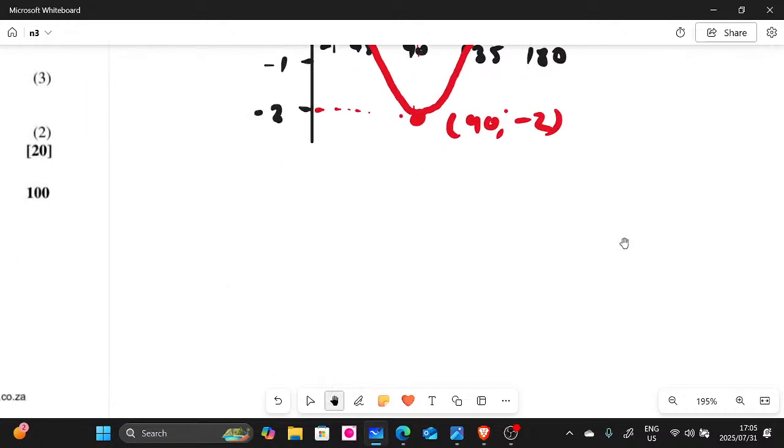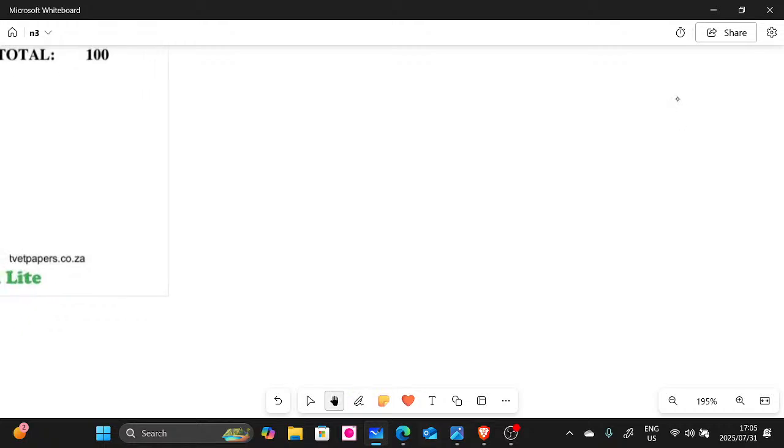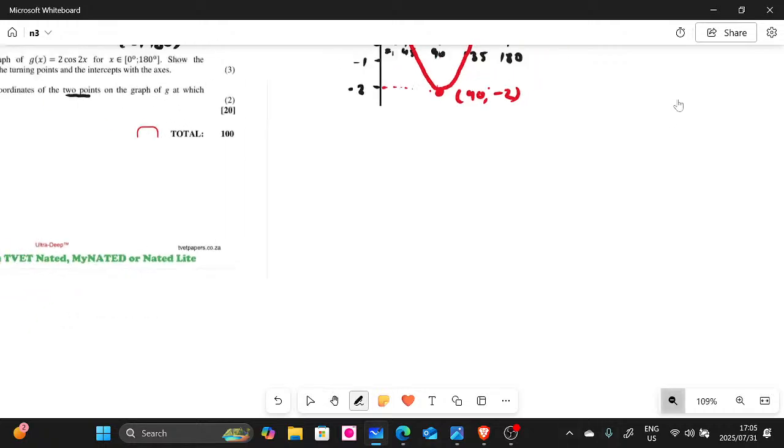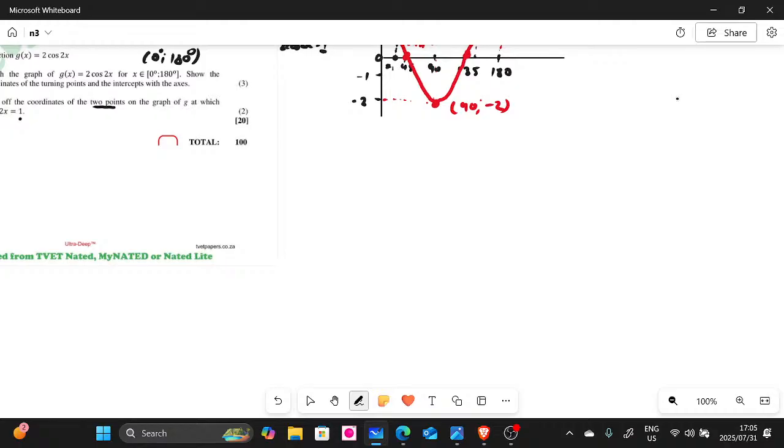Let me just create a space here, guys, and zoom down a bit. If I'm given 2 cos 2x equaling 1, all I have to do here is find x, right? That's it. So we divide by 2 throughout. When you divide by 2, we'll have cos 2x equaling half.